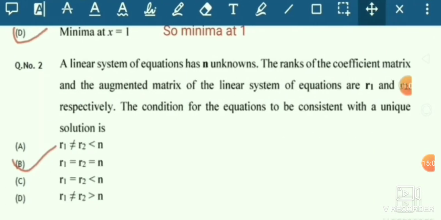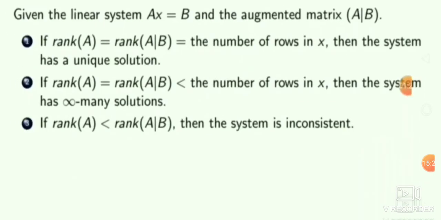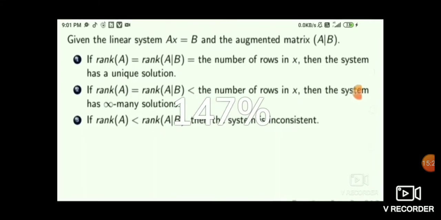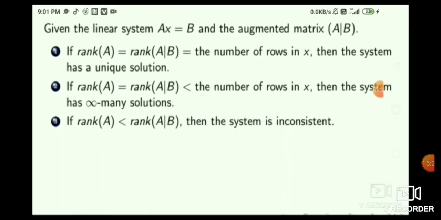Now this is the next problem, which is of matrix. It is a theoretical concept problem, and it is asking about the condition of an equation with a unique solution. For a unique solution, we all know the theory that rank of A equals rank of A slash B equals the number of unknowns, and there are three conditions. One is for a unique solution, where every term is equal, and for infinitely many solutions, rank of A equals rank of A slash B and is less than the number of unknowns.